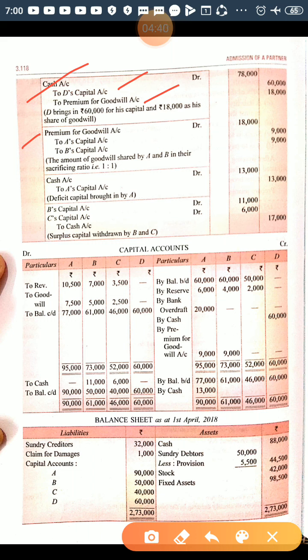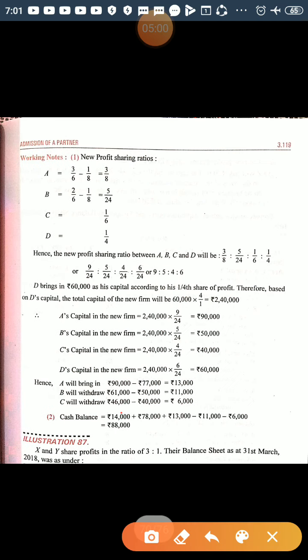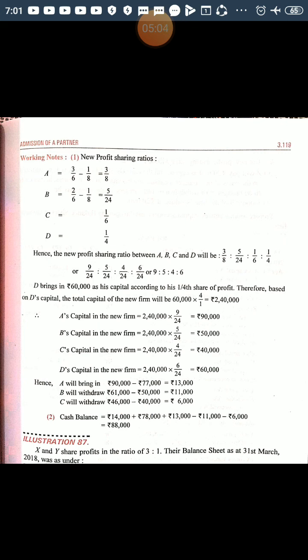So now we will enter in the ledger. In partners capital account, by cash 60,000, by premium for goodwill 9,000, and cash of rupees 78,000 will be added to cash balance. Earlier it was 14,000, now added 78,000. Still, there are some other adjustments related to cash we will see later on.